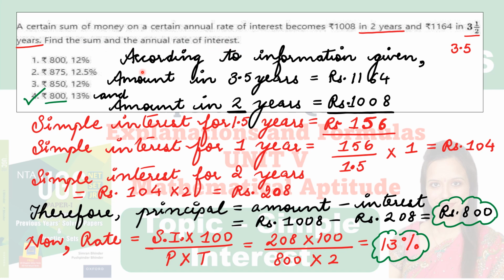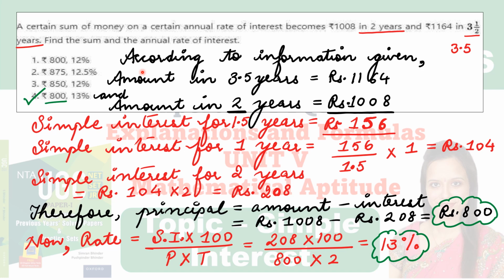On the final examination day, you have to read the question very attentively. Two things are very important. First of all, you should know the information which is given in the question, and second, what you are supposed to calculate. Because normally I have seen that students make these silly mistakes. They don't read the question carefully, or they don't know what they are finding out because they are not attentive. So if you are attentive, you will be able to get it correct nicely.